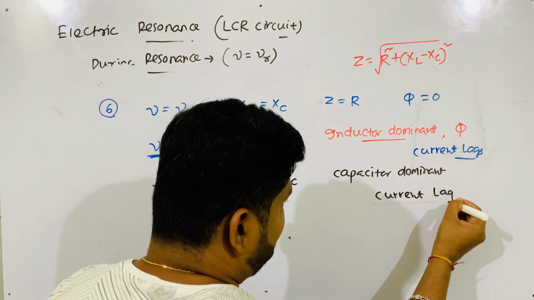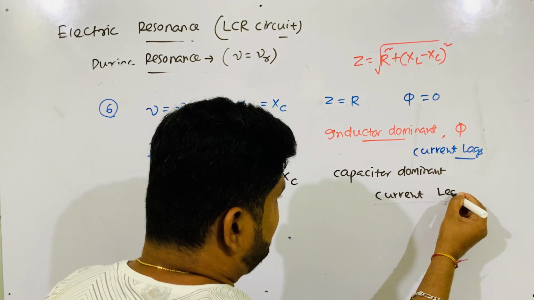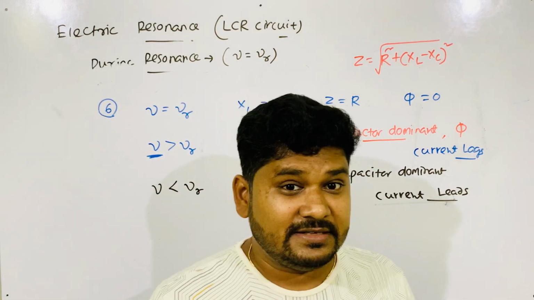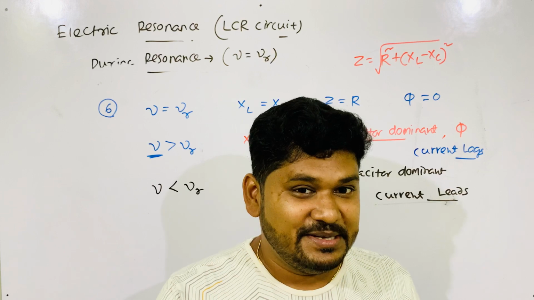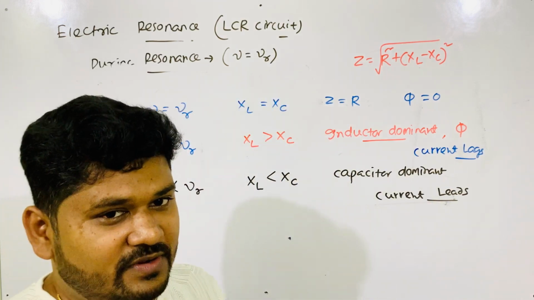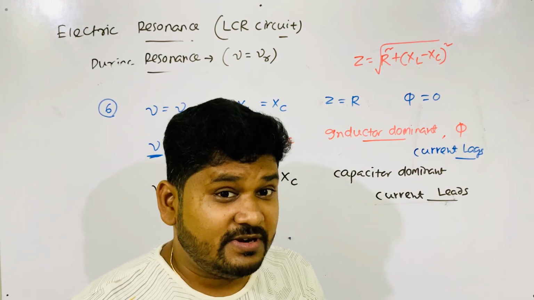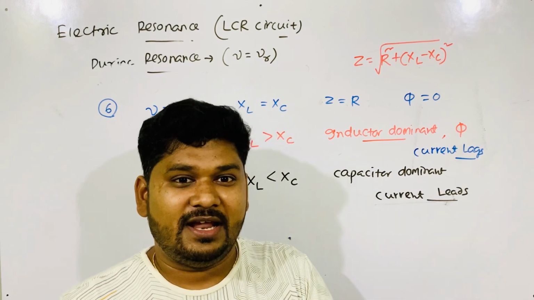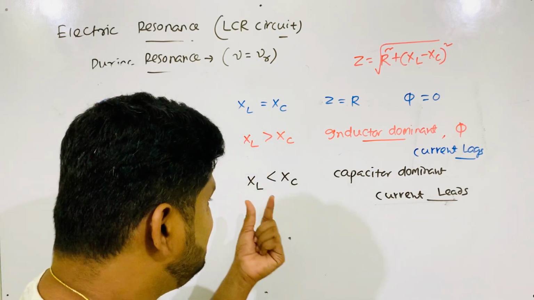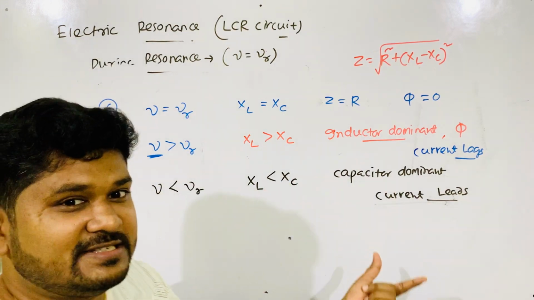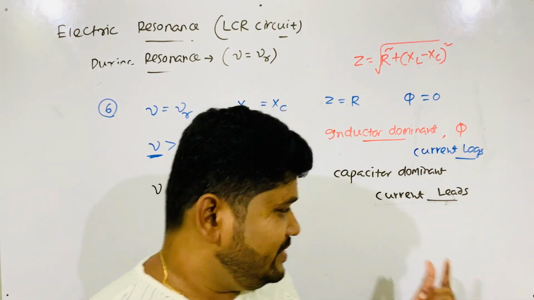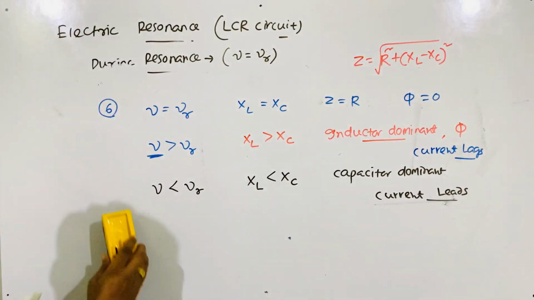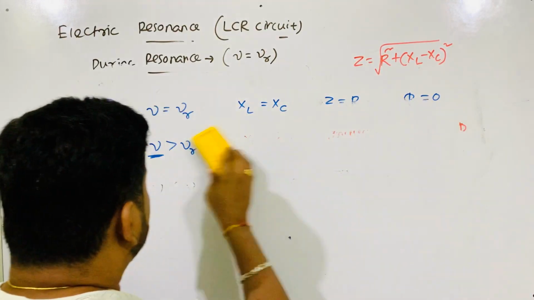When capacitor dominant, then what happens to current? Current leads EMF. Again, not by 90 degrees, but by some other angle that we will calculate using the formula. Tan phi is equal to not XL minus XC, but XC minus XL by R, because now here XC is greater. So by using that formula. This is one important question that sometimes comes in exam.